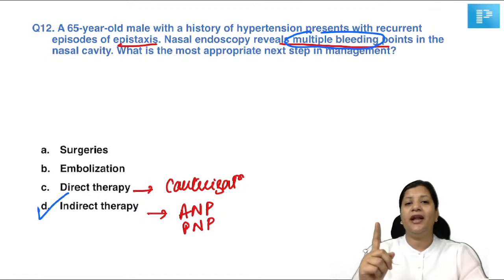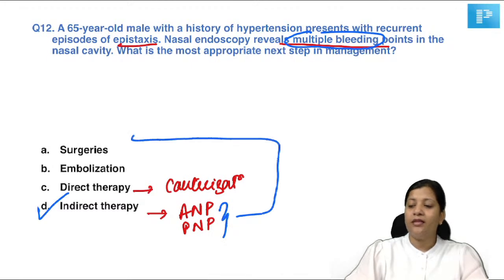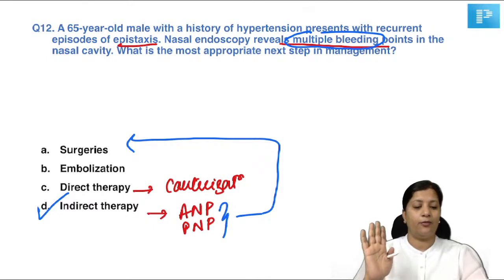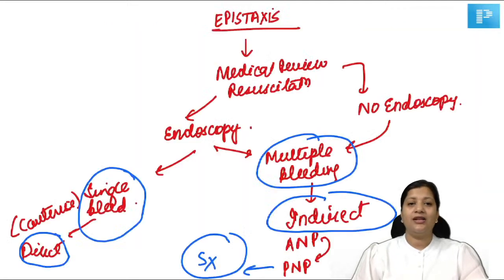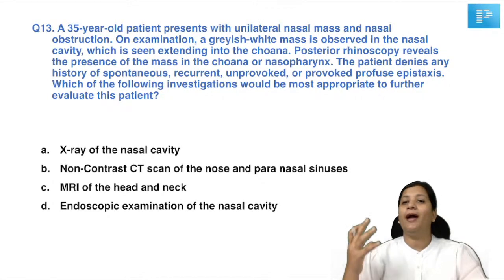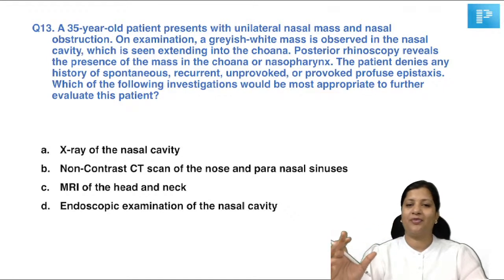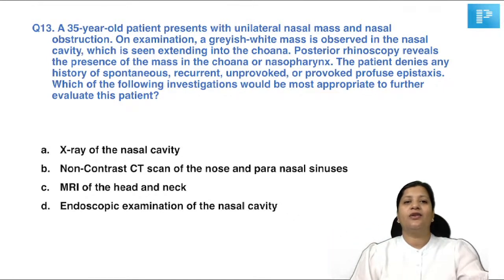If it was a single bleeding point, you would have gone for direct therapy. If this would have failed, then you would have gone for surgery. In surgery, I have told you the order. If the patient is not fit for surgery, then you will go for embolization. Okay? All of you are clear? So Kiesselbach's plexus is a very common question. It's a plexus present in the anteroinferior part of the septum, formed by all the arteries that supply the septum except the posterior ethmoidal artery. Okay? Now let's go to the next question.